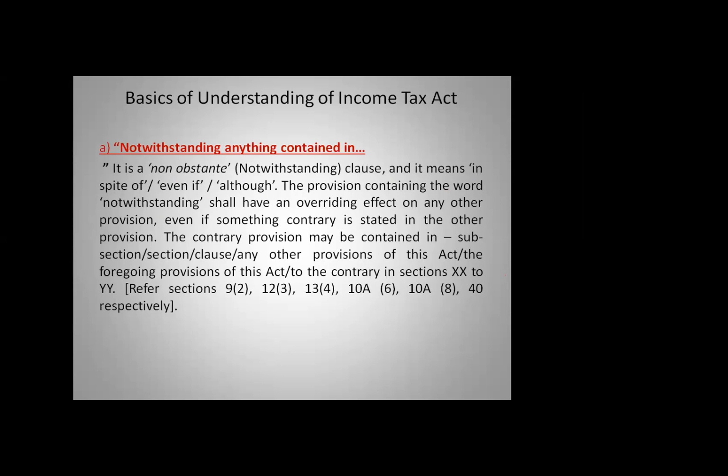This is a non-obstante clause, and it means in spite of all these things. I'll put it in simple language: the provision containing the word notwithstanding shall have an overriding effect over any other provision. Simple. If you have this word notwithstanding, it has overriding effect over any other provisions.